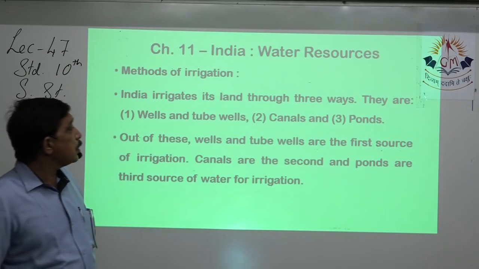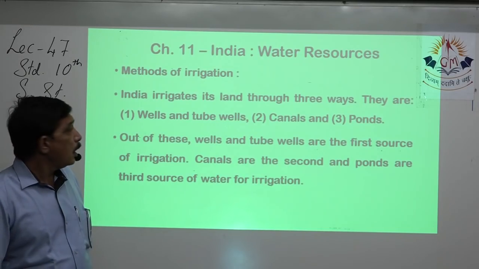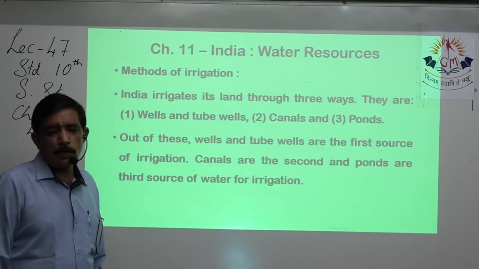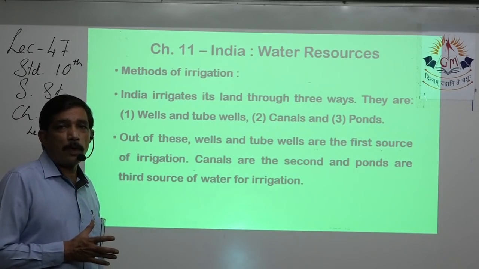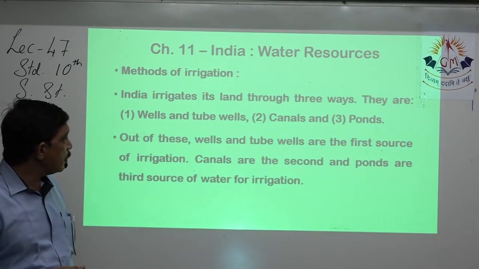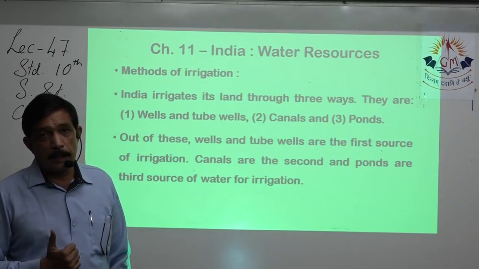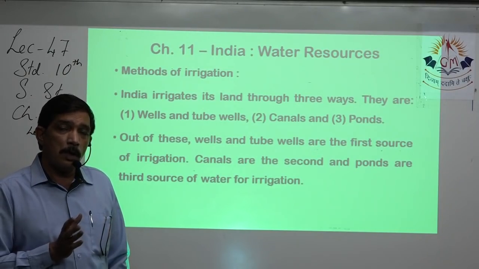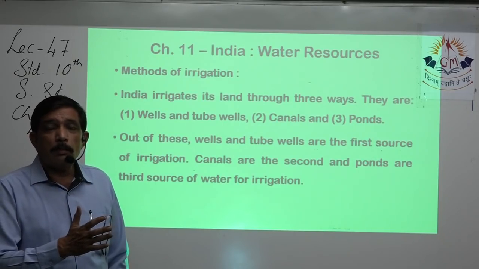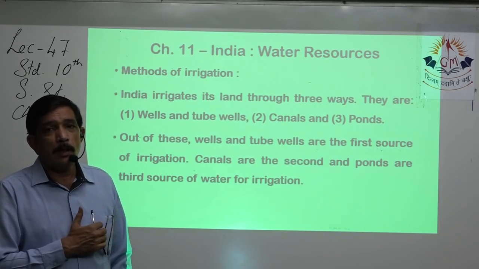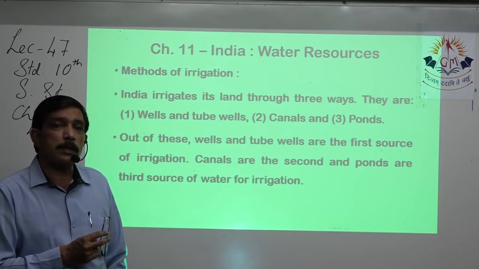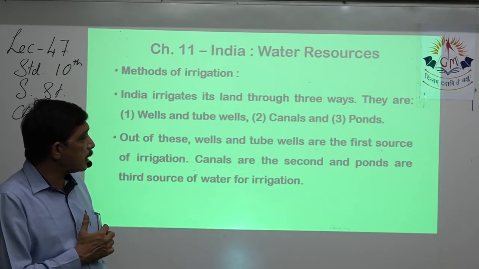Out of that, wells and tube wells come at the top, then canals, and at the end ponds. Tube wells and wells are used maximally in India for giving water to the farms and crops. Canals come at the second place, where a lot of river networks are available. Canals can be made from them, and lots of water can be given to a very large area. So canals come at second place.